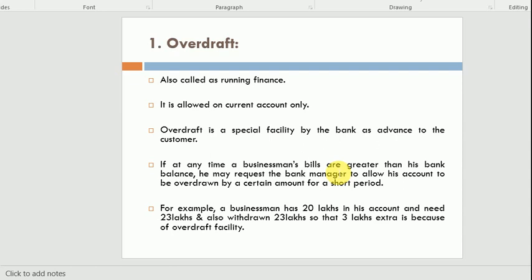So overdraft is that form of advance which is given by the bank to a current account holder for a short period of time, in which the bank allows the customer to withdraw more than their deposit amount up to some limit. This type of extra drawing more than their deposits is called the overdraft amount.